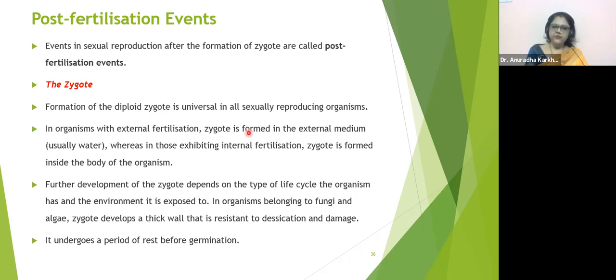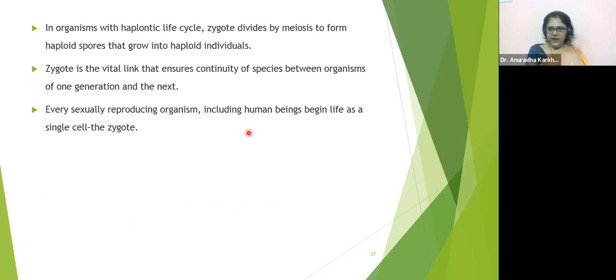In organisms with a haplontic life cycle, the zygote divides by meiosis to form haploid spores that grow into haploid individuals. Zygote is the vital link that ensures continuity of species between organisms of one generation and the next. Every sexually reproducing organism, including human beings, begins life as a single cell, the zygote.